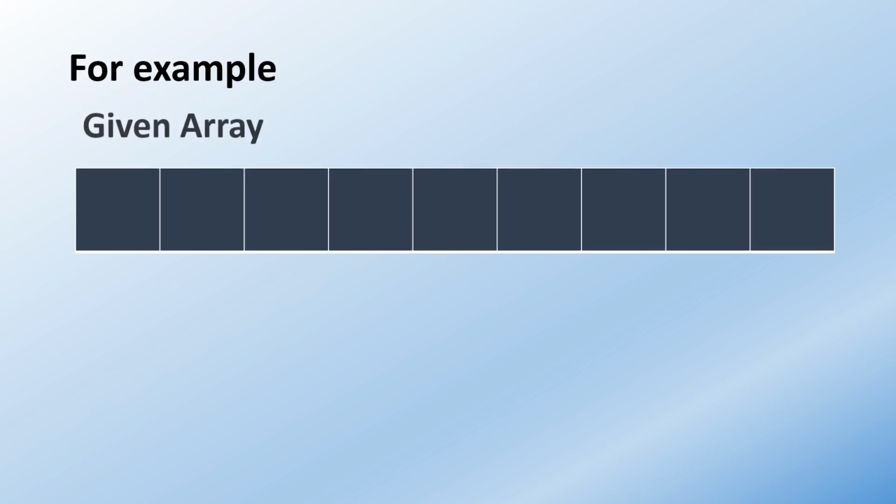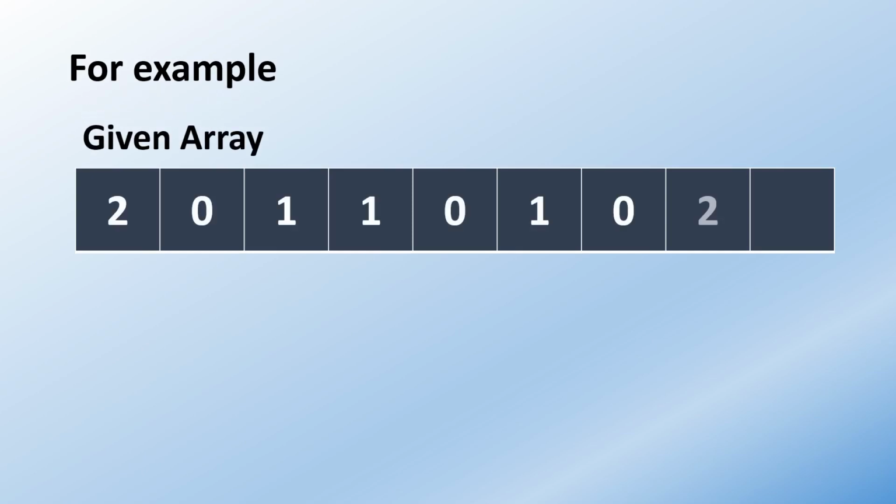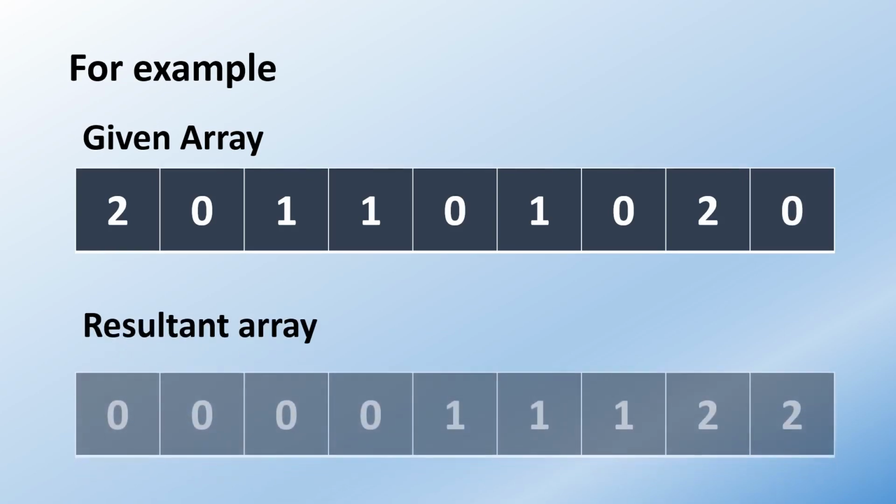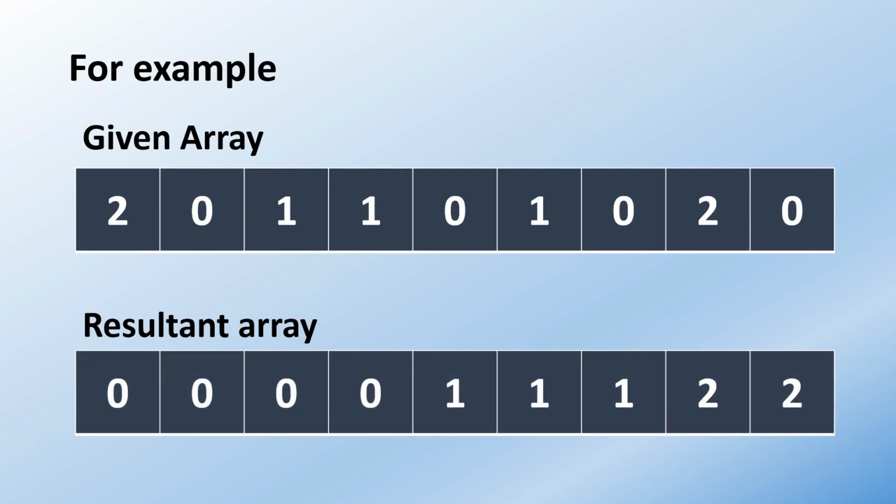For example, the given array is 2, 0, 1, 1, 0, 1, 0, 2, 0. In the resultant array, all the zeros will come first, after that all the ones, and after that all the twos. Hence, the resultant array will be 0, 0, 0, 0, 1, 1, 1, 2, 2.